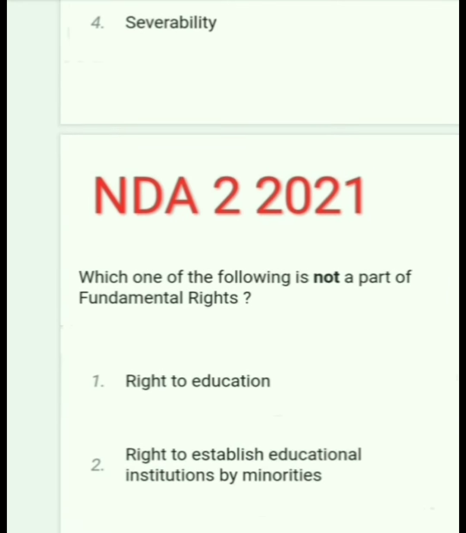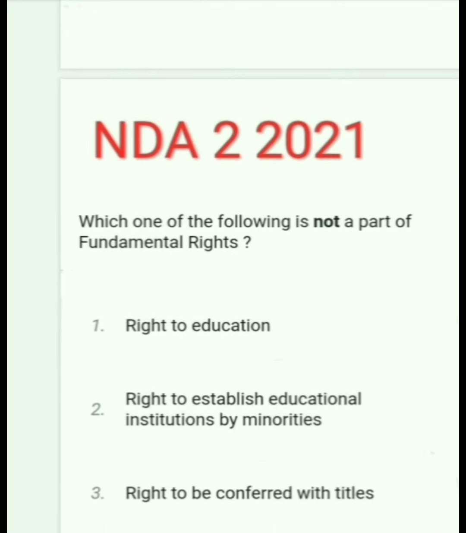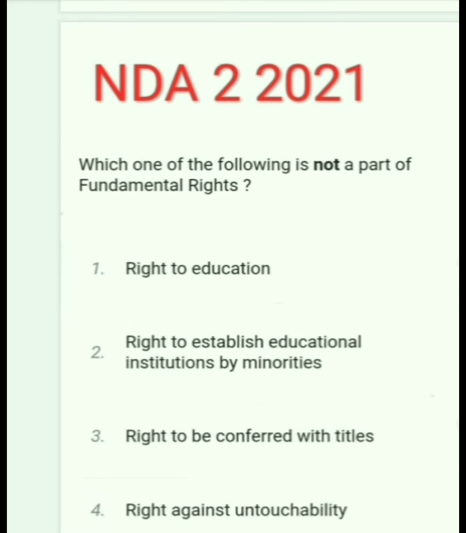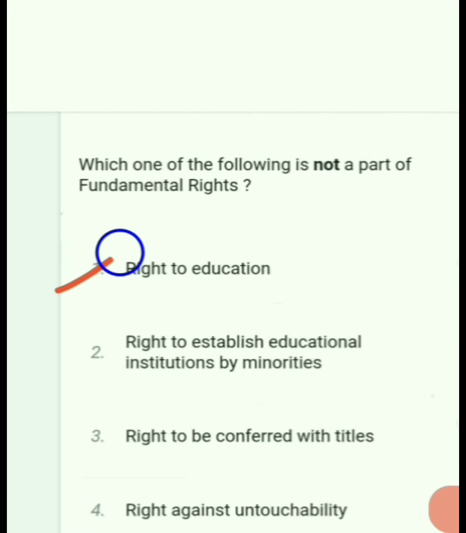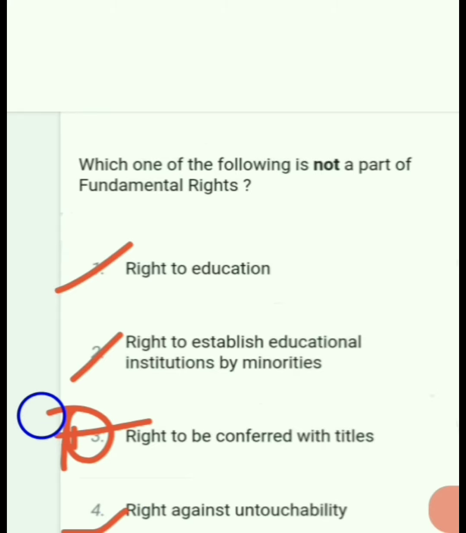Which one of the following is not a part of fundamental rights? Right to education is a fundamental right. Right to establish educational institutions by minorities is a fundamental right. Right to be conferred with title is not a fundamental right. Right against untouchability is a fundamental right. So here correct is option 3. Right to be conferred with title is not a fundamental right.